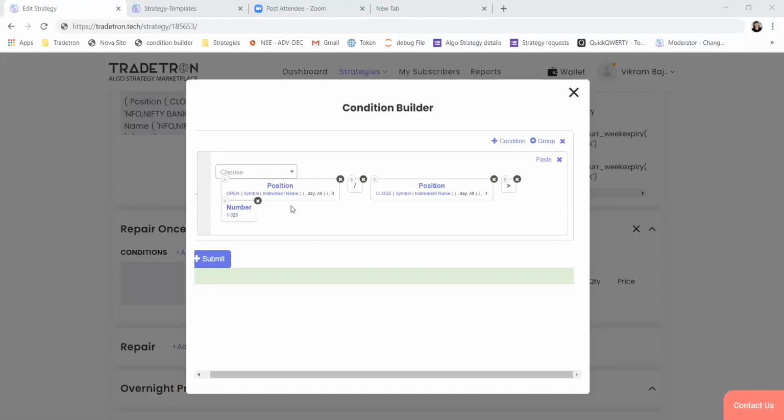No, that is not possible. There is no keyword to check this, like a time difference between two different scripts or two different stocks of the same list. Of course, you can put a condition like time should be greater than entry time plus some number for the same script, but not for different scripts.